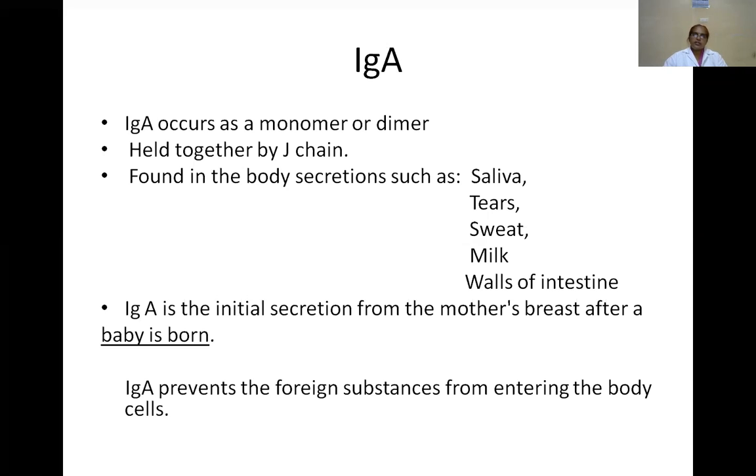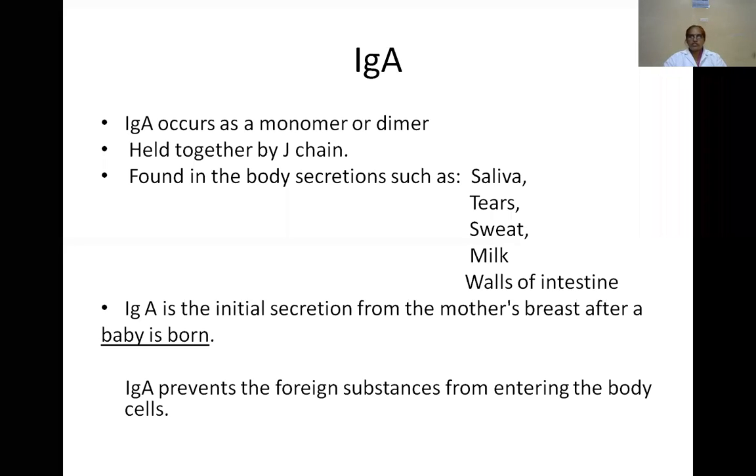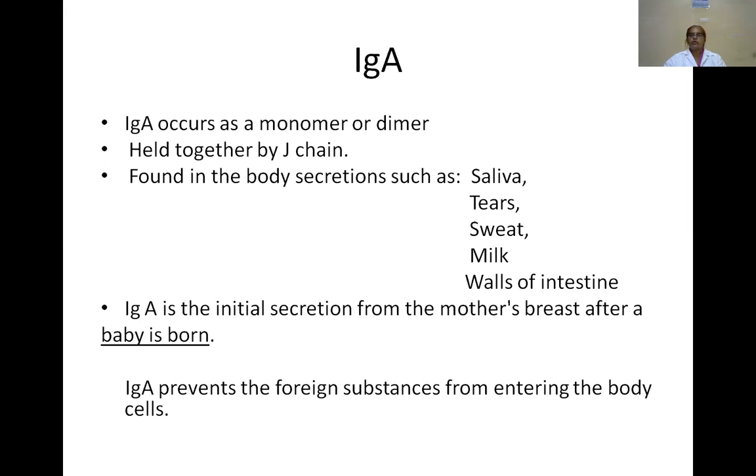Where is IgA present? IgA is found in body secretions such as saliva, tears, sweat, milk, and the walls of the intestine. It exists as a dimer, held together by the J polypeptide chains.